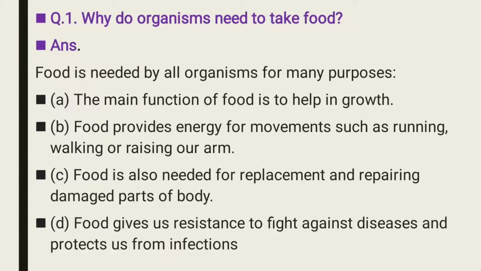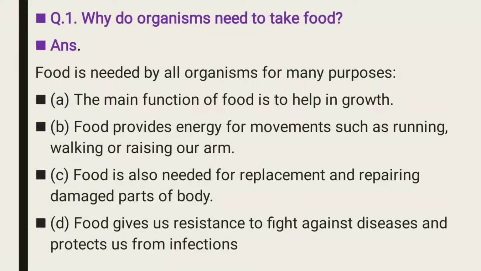First, the main function of food is to help in growth, because day to day your height increases. Second, food provides energy for movements such as running, walking, or raising your arms.